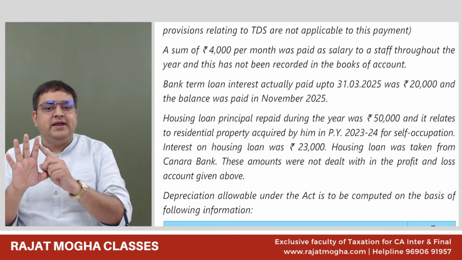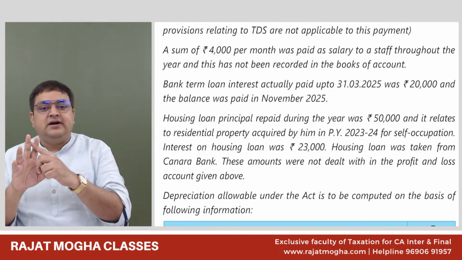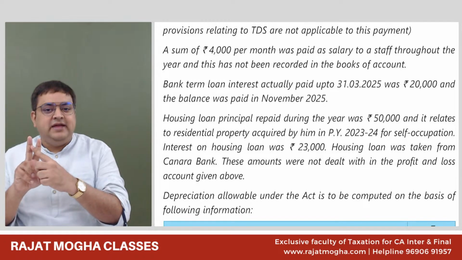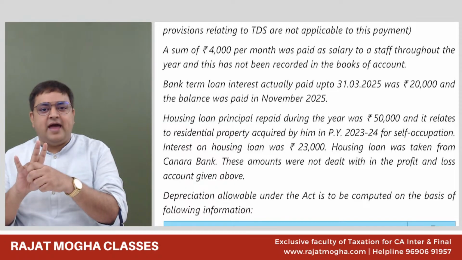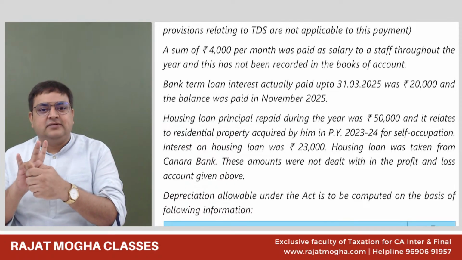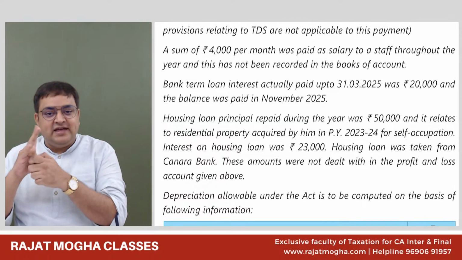He has house property income. Yes, sir. Third is PGBP. Yes. Fourth is capital gain. No, he does not have a capital gain. And the fifth is IFOS. Yes, dividend. So he has 3 incomes.